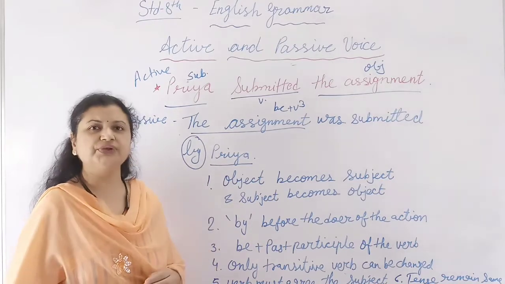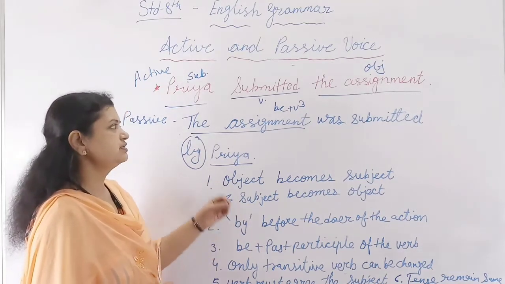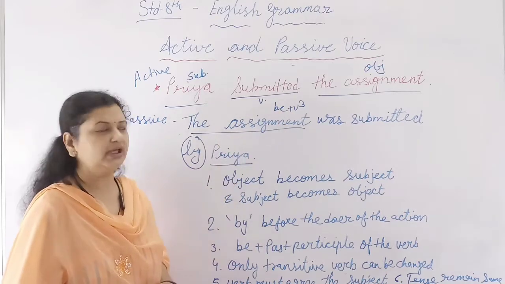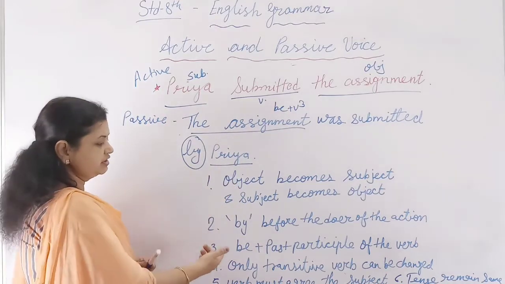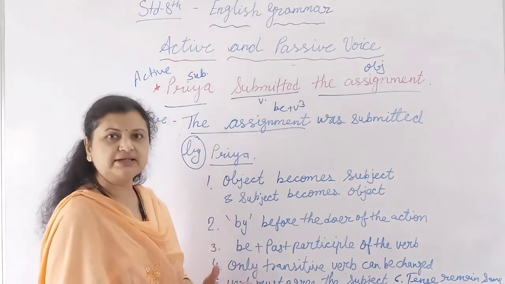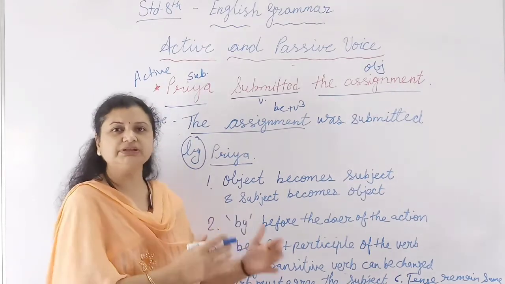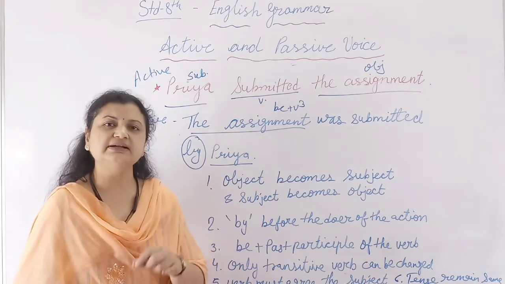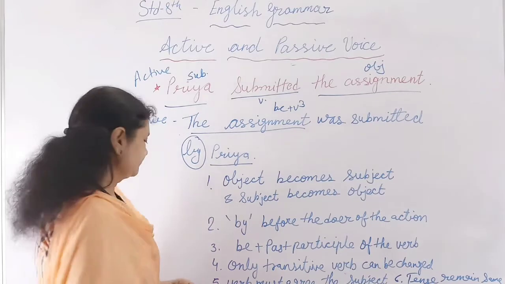According to the tense of the sentence, we have to use the be verb and the third form of the verb. So this is the third rule which you have to keep in mind: whenever you see be plus verb third form, you can understand that this sentence is in the passive voice.